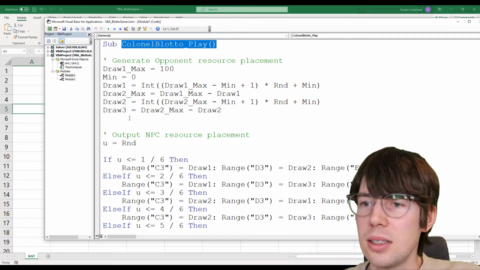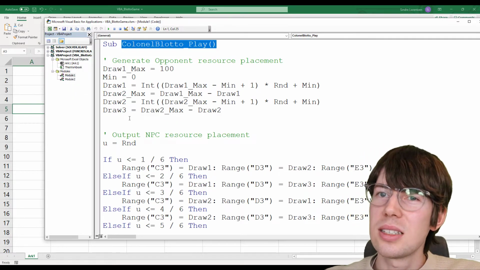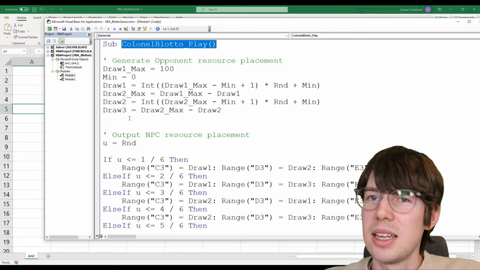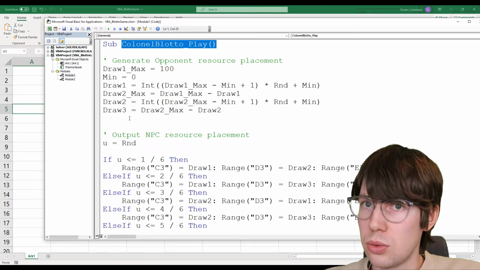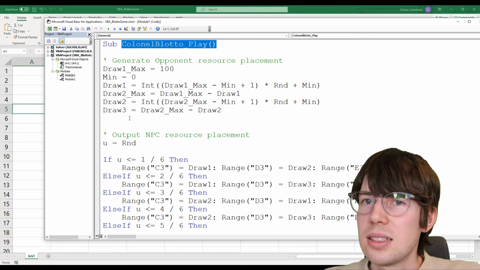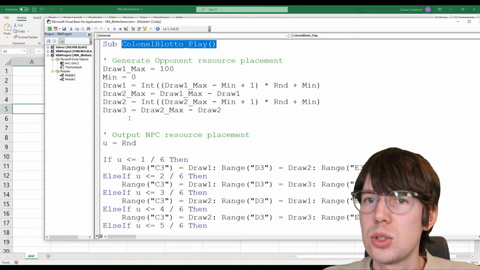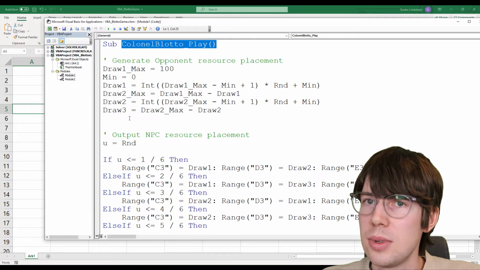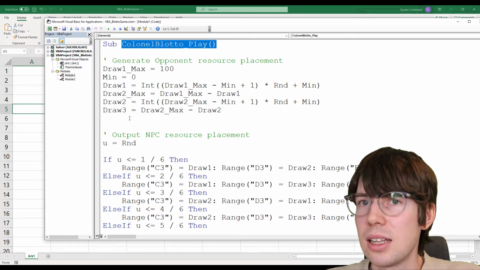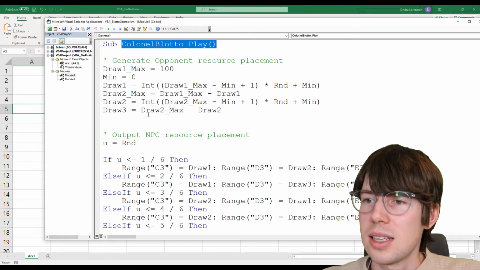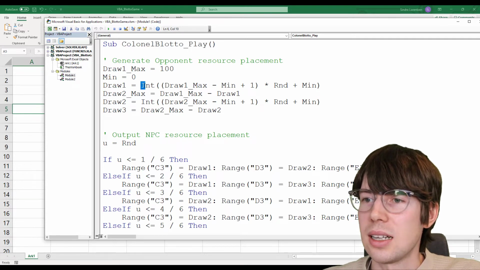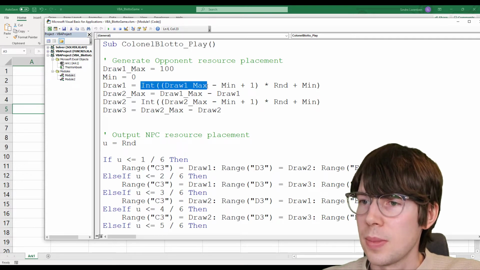Let me open that again. So the first order of business is to generate an allocation for the computer. And the way to do that is to scale the output of this pseudo-random number generator, accessed using the Wichmann-Hill algorithm. And the way to scale that is to apply, I think this is the floor function.